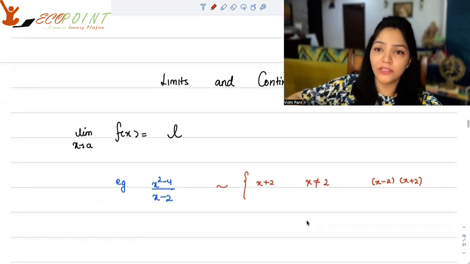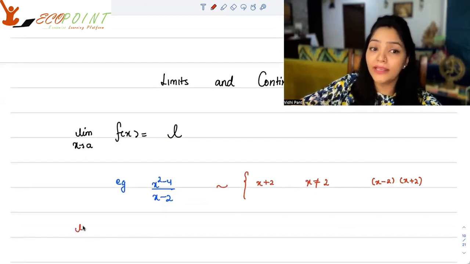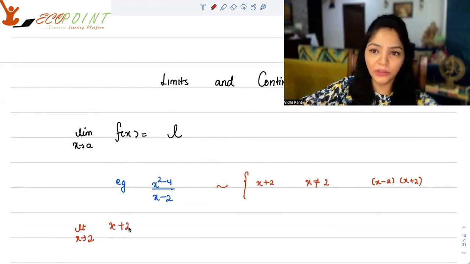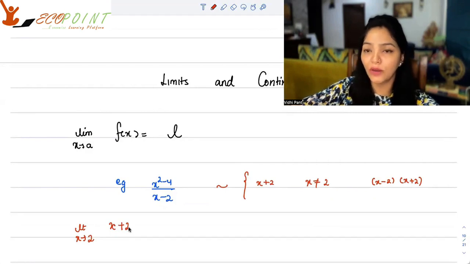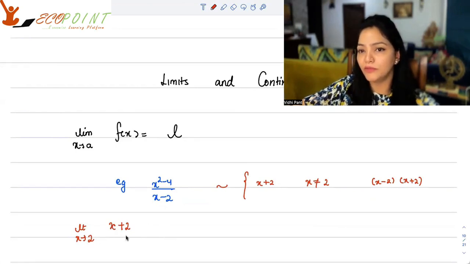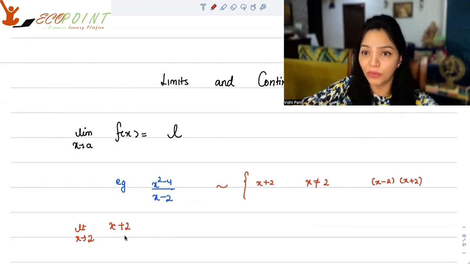At 2, I cannot define this function. But what I can actually do is try to find out the value of this function as x is tending towards 2. You would realize graphically that whether you're coming from the left of 2 or the right of 2, you are somewhere around 4, which is like 2 plus 2. So the limit of this function is 4, we would say. That's the concept of limit.